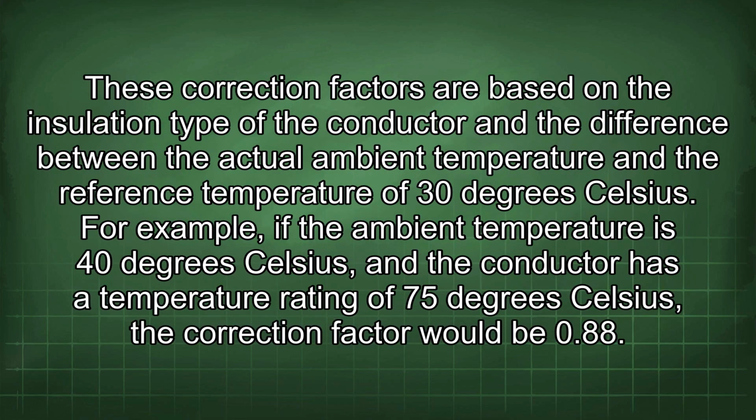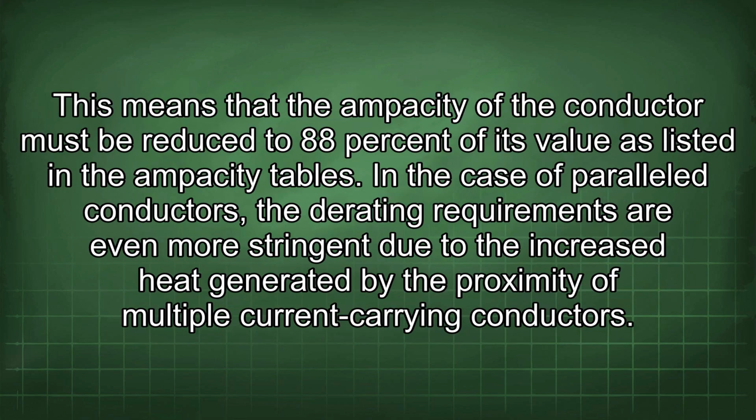These correction factors are based on the insulation type of the conductor and the difference between the actual ambient temperature and the reference temperature of 30 degrees Celsius. For example, if the ambient temperature is 40 degrees Celsius and the conductor has a temperature rating of 75 degrees Celsius, the correction factor would be 0.88. This means that the ampacity of the conductor must be reduced to 88% of its value as listed in the